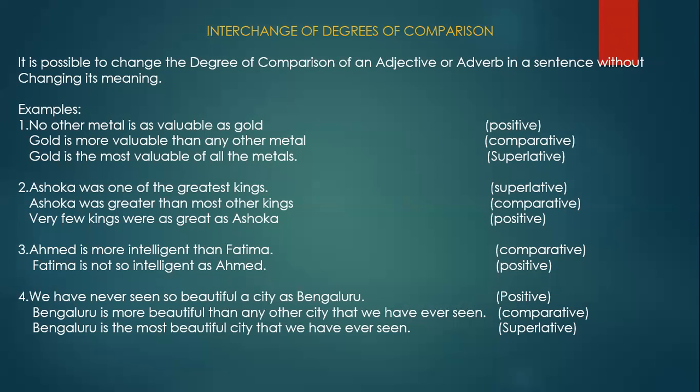So you have to use another degree of comparison. We can start with that stone. This stone is less heavy, that means which is more heavy? That stone. So we can start, that stone is heavier than this.